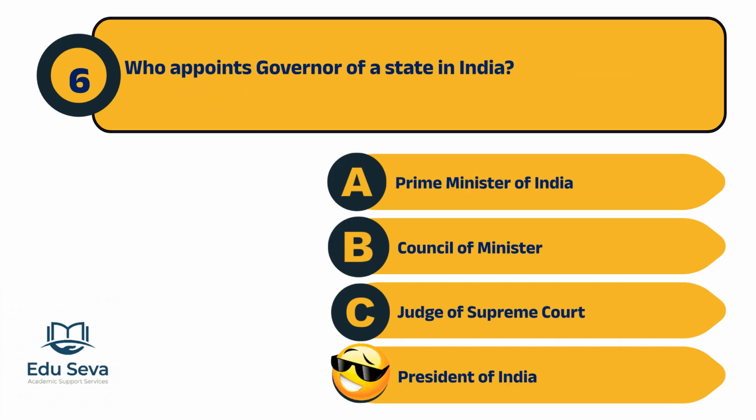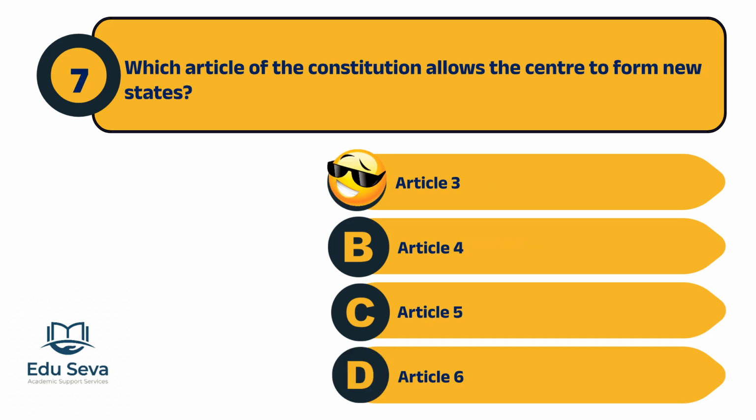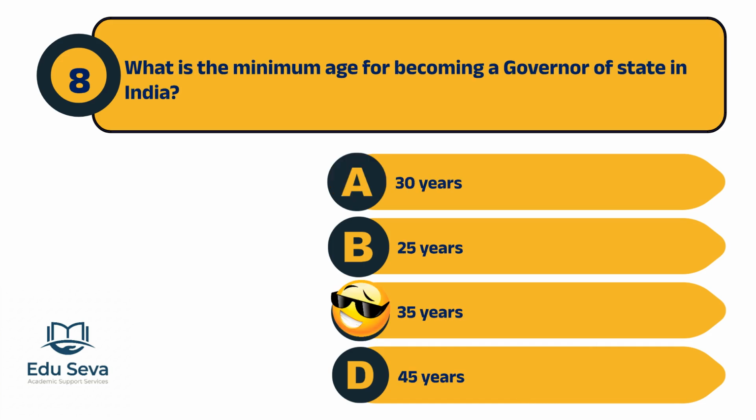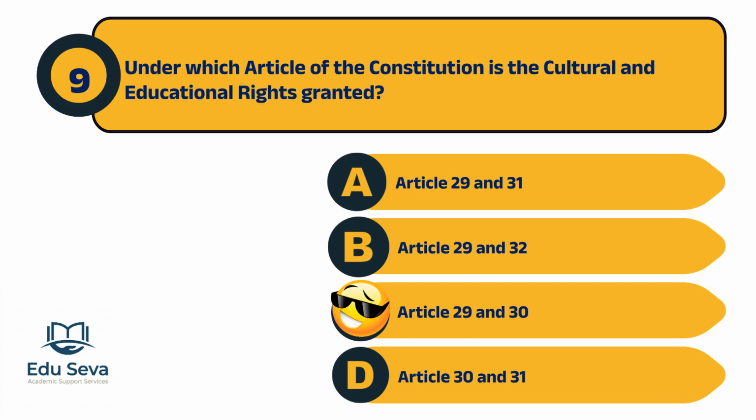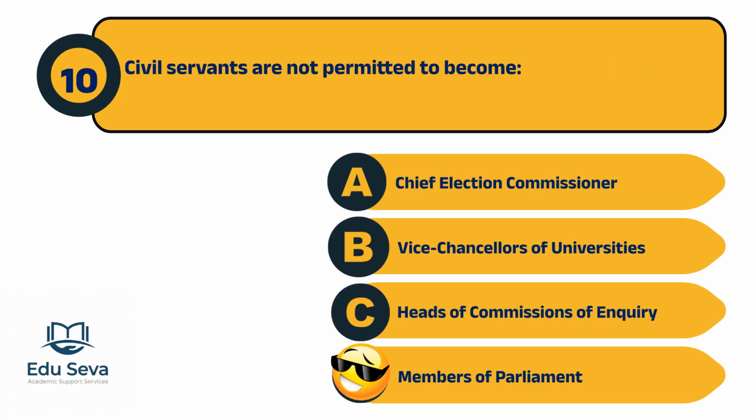The governor of a state in India is appointed by the President of India. Article 3 of the Constitution allows the center to form new states. The minimum age for becoming a governor of a state in India is 35 years. Cultural and educational rights are granted under Articles 29 and 30 of the Constitution. Civil servants are not permitted to become members of Parliament.